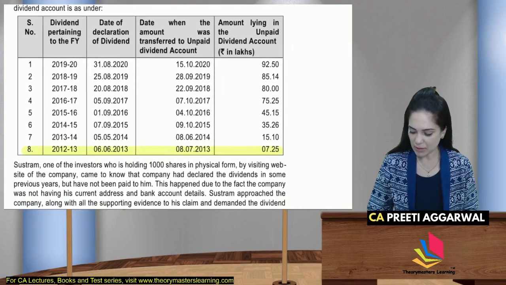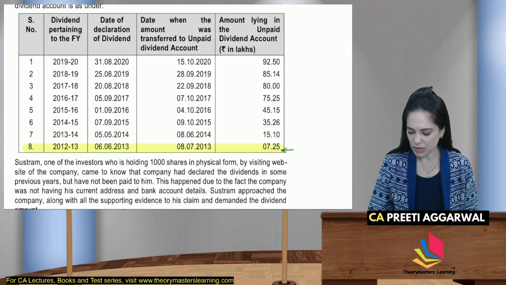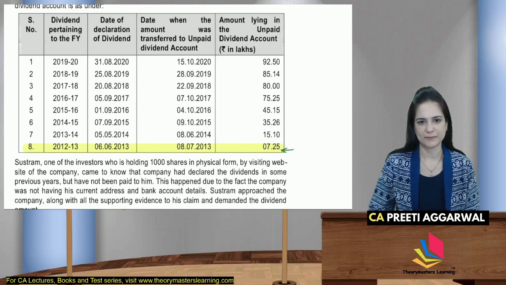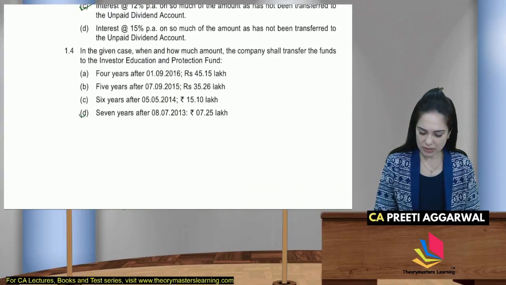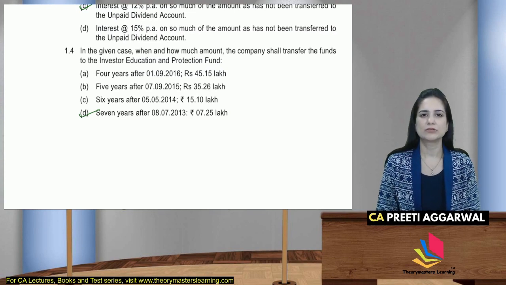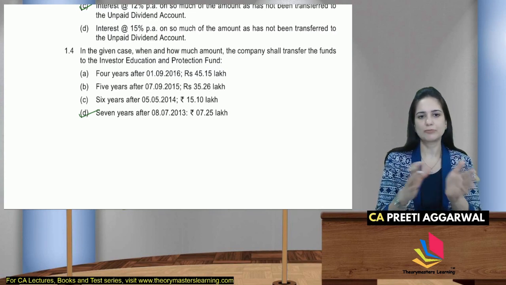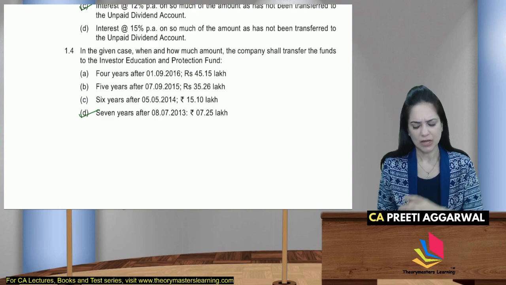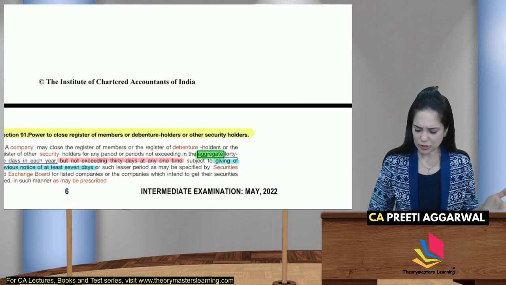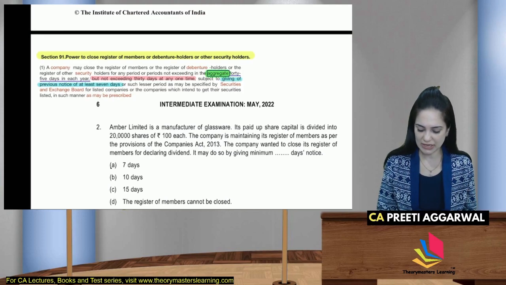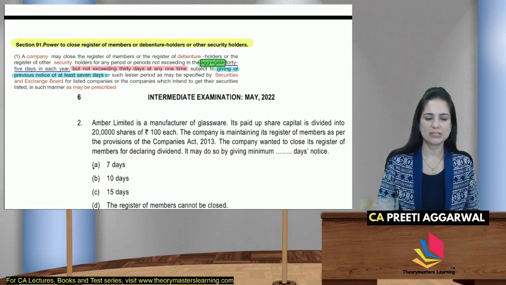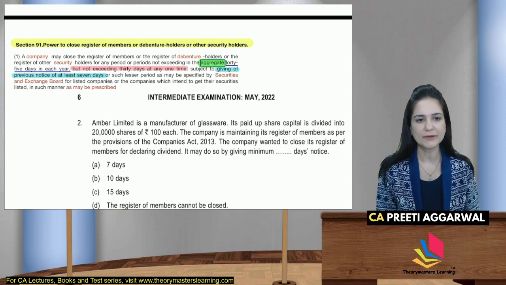So this is the amount that will be now transferred to the IEPF. 7 years after 8th July 2013. So 7.25 lakhs will be transferred. A very simple question. Actually facts दिए थे and the questions that were asked उसमें बहुत ज़्यादा link था नहीं. I thought maybe the last part पे they will ask questions, but they didn't do that.